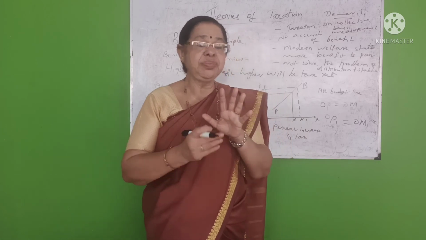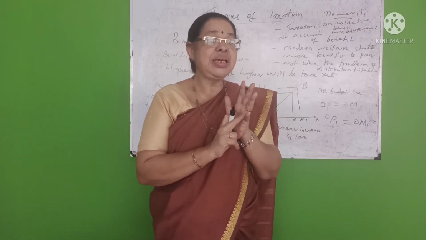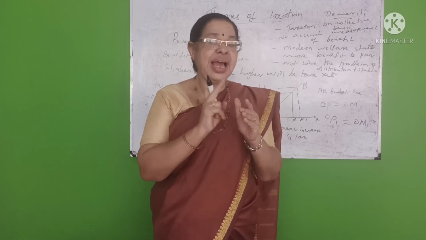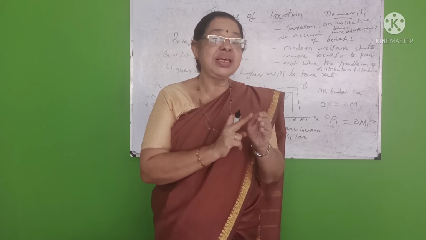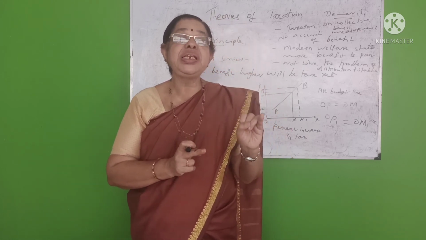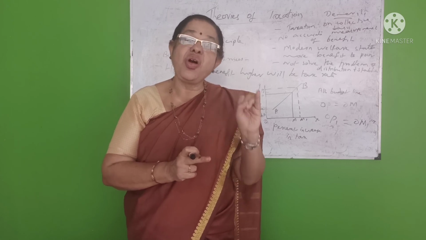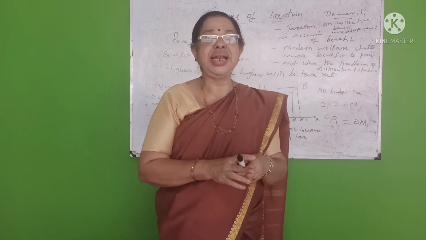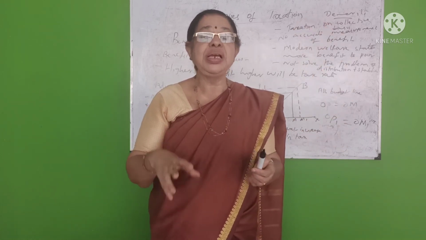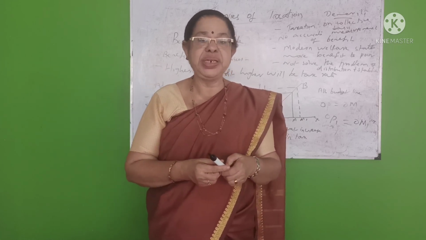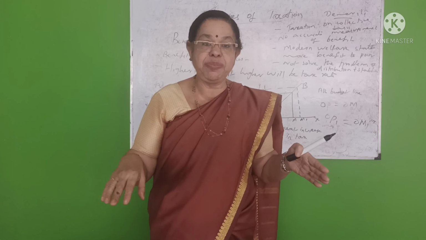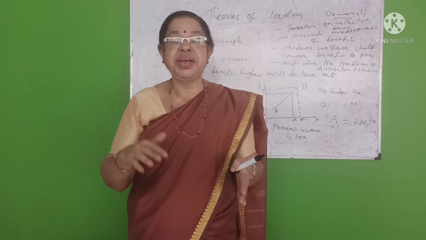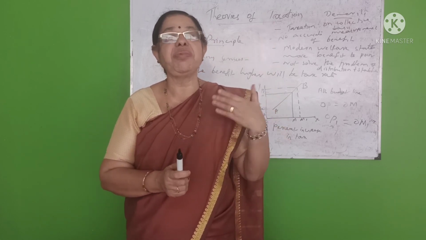Now we conclude here. The first is the physiocratic theory, second the financial theory, third cost of service, fourth the equity principle, and fifth the benefit principle. Last is the ability to pay theory. This theory was already explained in my previous videos, so you can go through that video and identify what the ability to pay principle is, how to measure the ability, the subjective and objective approaches, the main criticisms, and the important merits of the subjective and objective approaches. This is completely explained in my previous video.